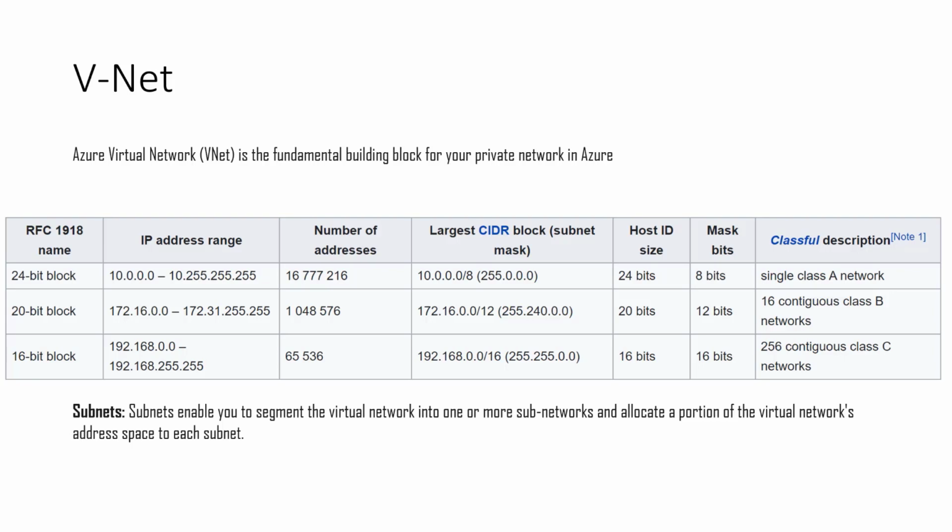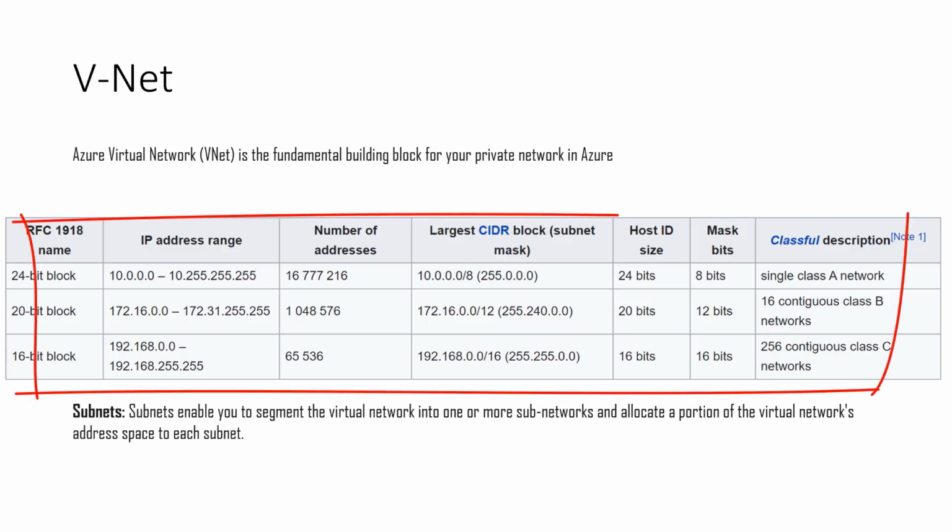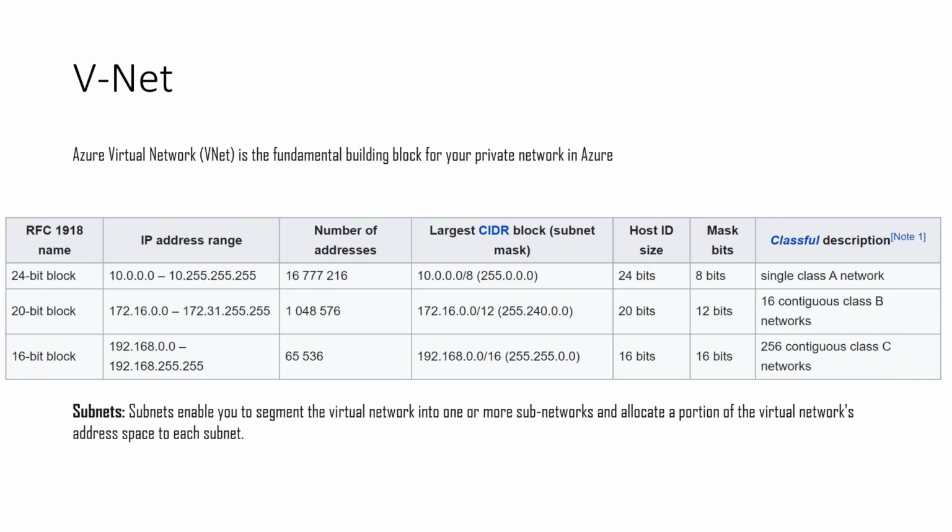in Azure. Now you can create your Azure private network using the following RFC 1918 IP range that is mentioned in this particular screen. Now, your Azure VNet can also be divided into subnets. So what does subnet do? So subnet enables you to segment the virtual network into one or more subnetworks and allocate a portion of the virtual network's IP address to each of the subnet.